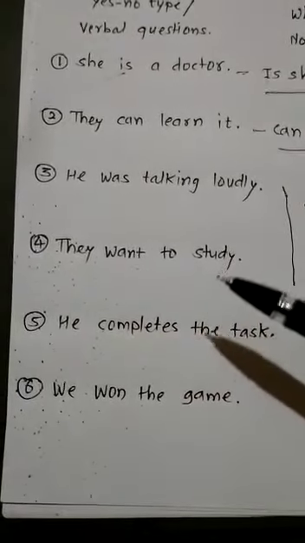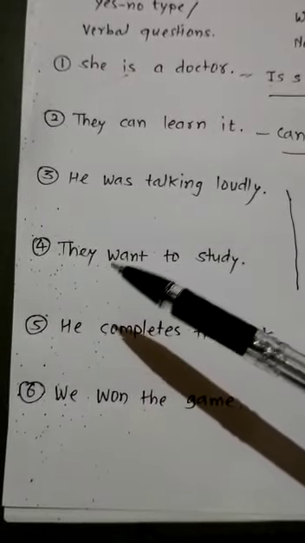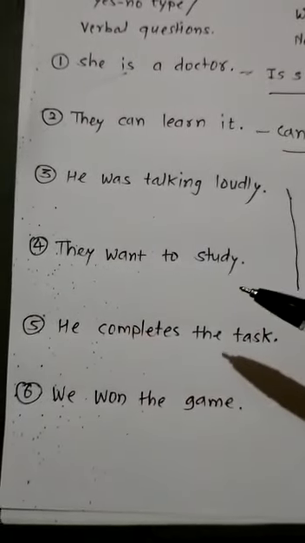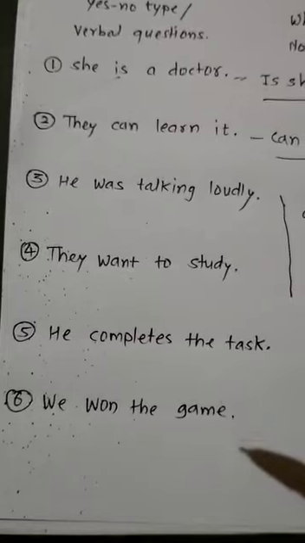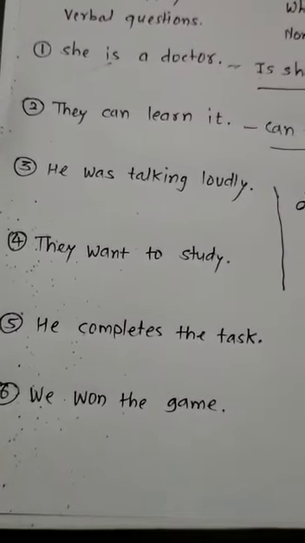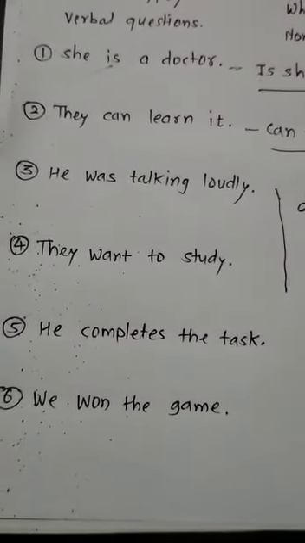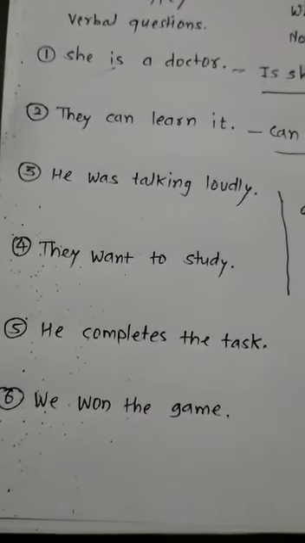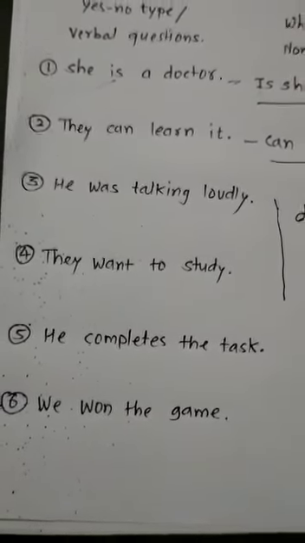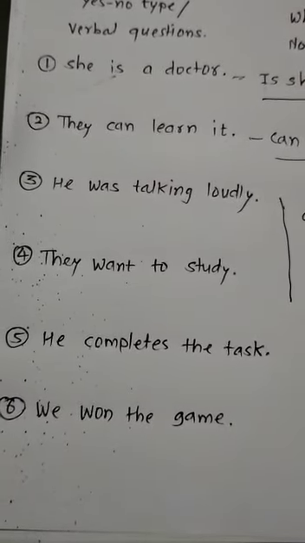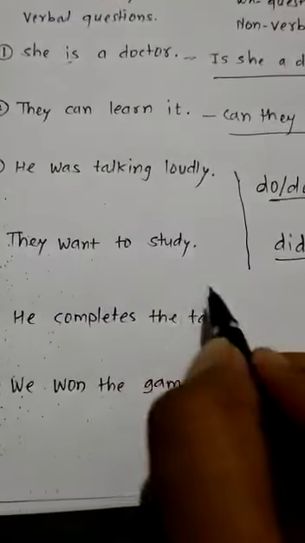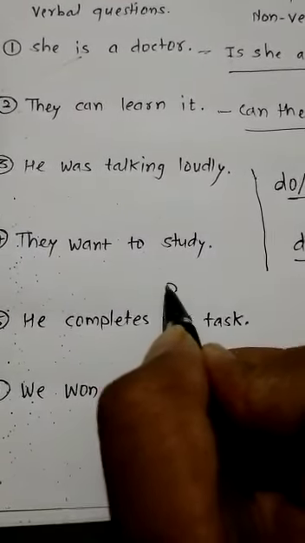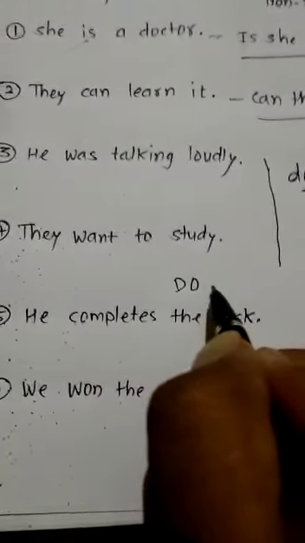They want to study. Generally when we are going to say this sentence in the negative form, what do we say? They don't want to study. We are using here do or does? Do, correct. So when we are using do in this sentence, while framing a question also we will have to use do only. So how is that going to be used? You will start your sentence like this: do